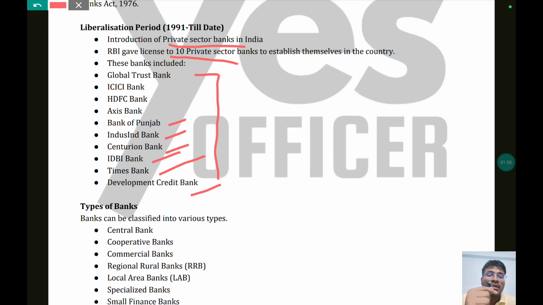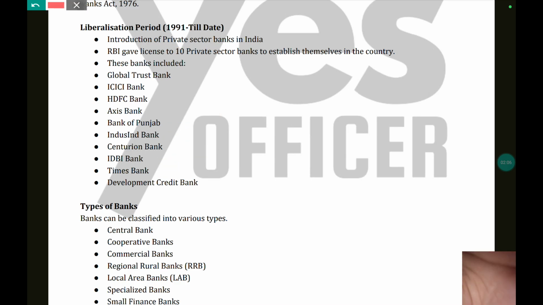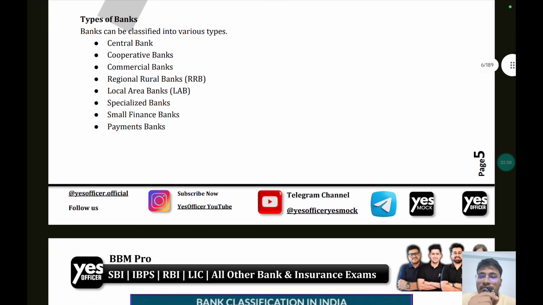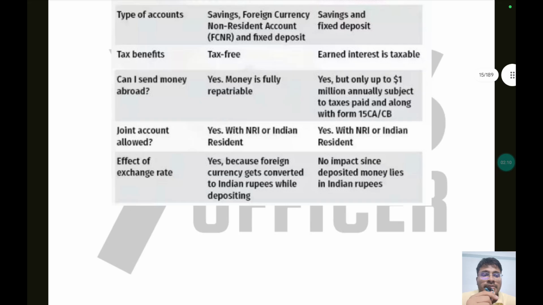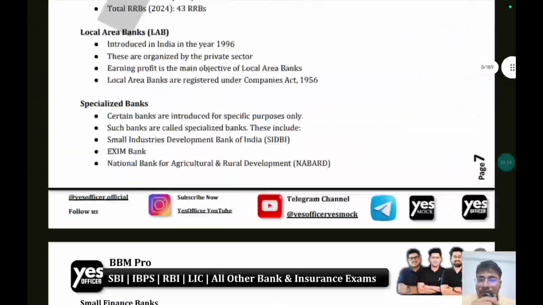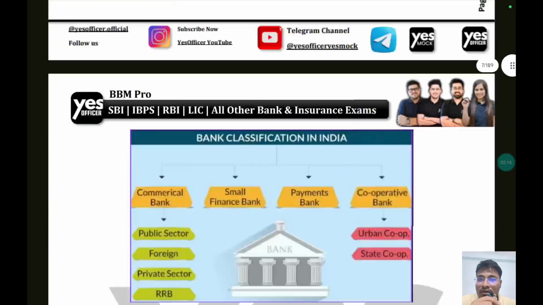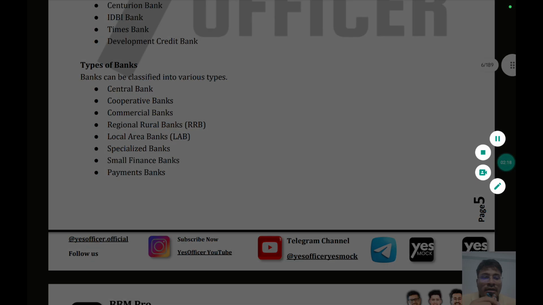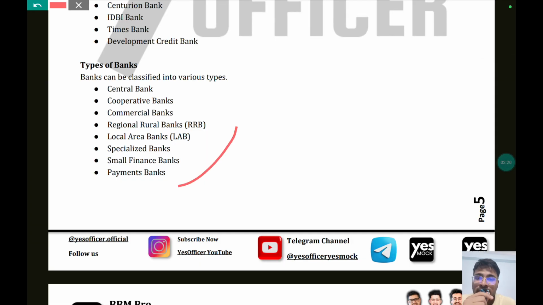So after this, we come to the topic: what are the types of banks? So all these banks are divided into a few types, which we will discuss now. So there are these many types of banks.